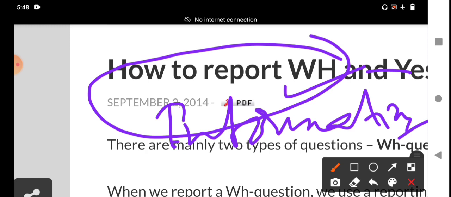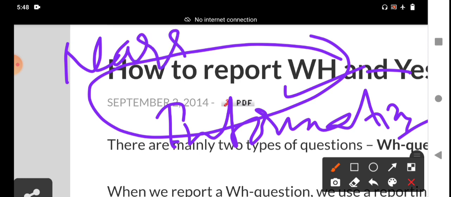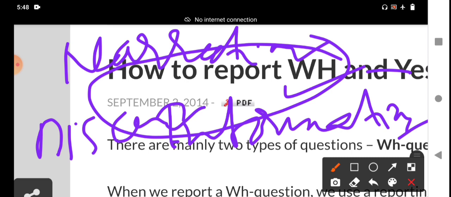first of all the students should know about direct speech. What is direct speech? It is also called direct narration and direct discourse. Indirect narration, indirect discourse, and reported speech are all synonyms. Indirect speech is also called reported speech, indirect narration, and indirect discourse.